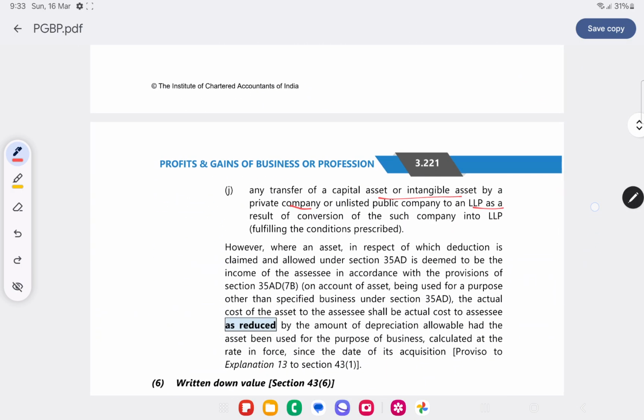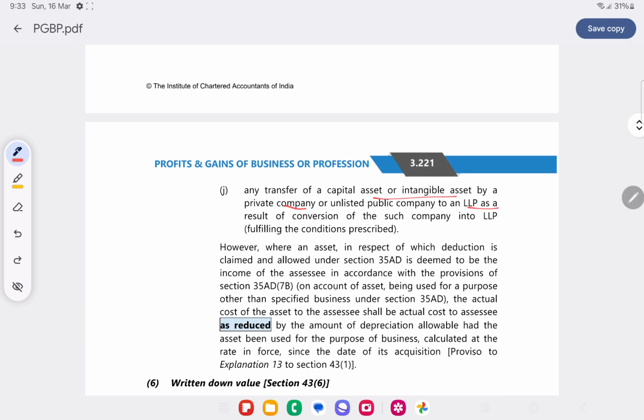Now, if I have not used 35AD properly, and I have used the asset for reasons other than the specified business under section 35AD, then what will happen? Whatever I have claimed as deduction will be taxable, right?